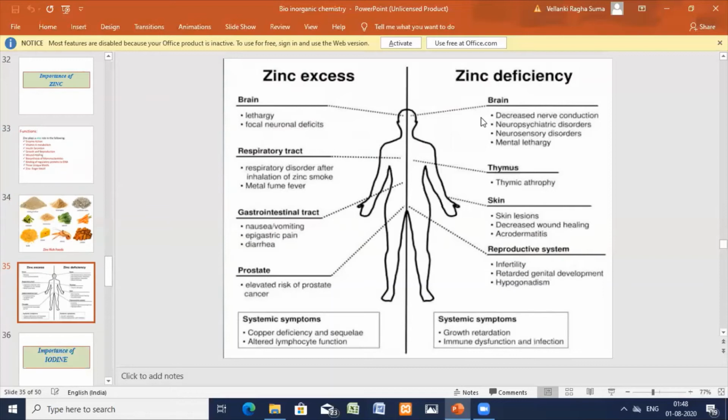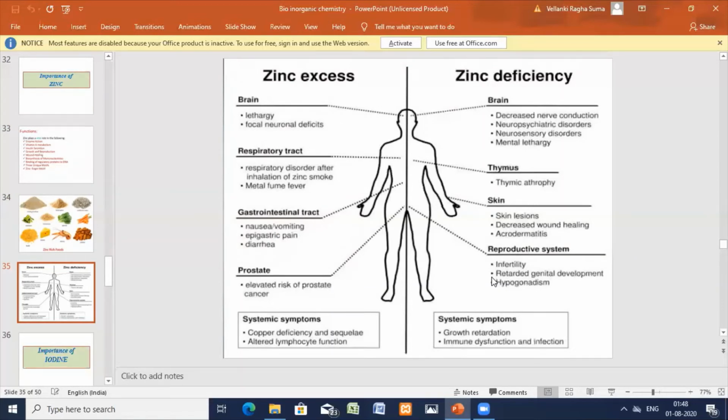Excess, it should be in the moderate levels. Thymus problems, skin problems, lesions, decreased wound healing, acrodermatitis scaling, reproductive system infertility, hypogonadism, all the reproductive problems. Genital development is also retarded with zinc deficiency. This is the excess and deficiency, the problems due to zinc. It should be in the normal levels.